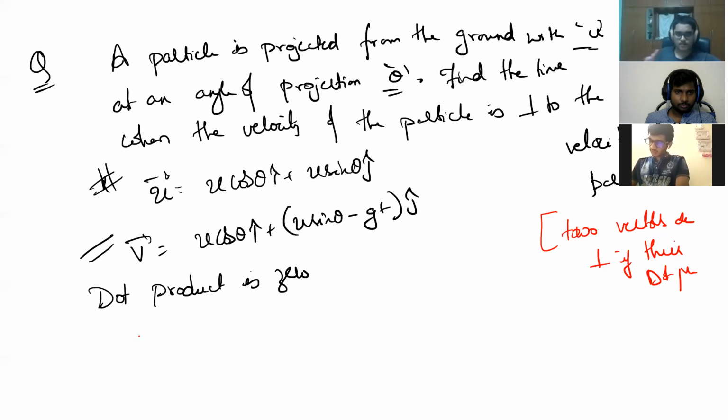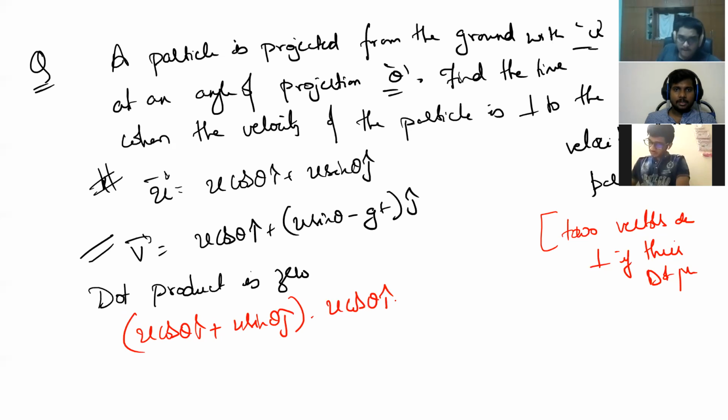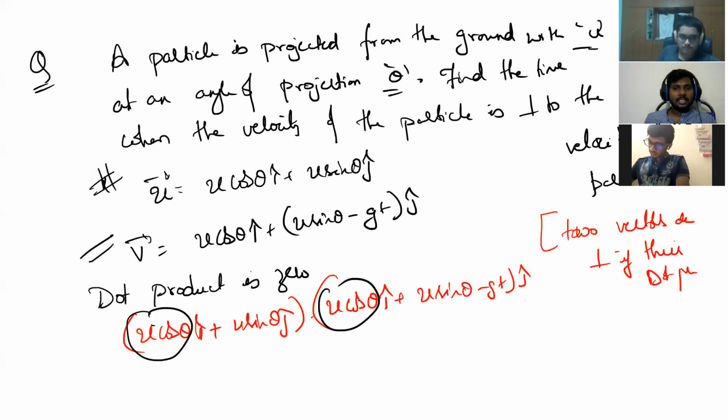(u cos theta i cap plus u sin theta j cap) dot (u cos theta i cap plus (u sin theta minus gt) j cap). You know how to write the dot product. I cap dot i cap will be there, i cap dot j cap will be 0, right? Then ax bx: u cos theta into u cos theta plus u sin theta into (u sin theta minus gt) is equal to 0, or not?